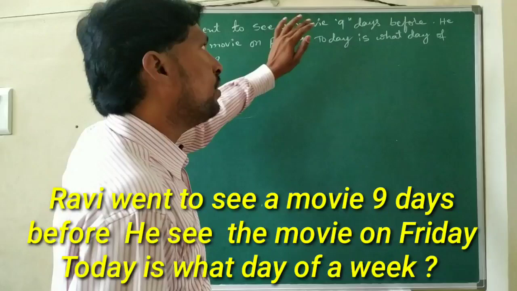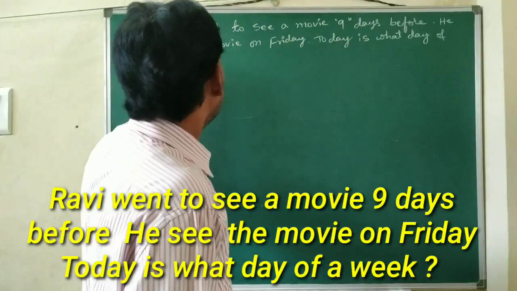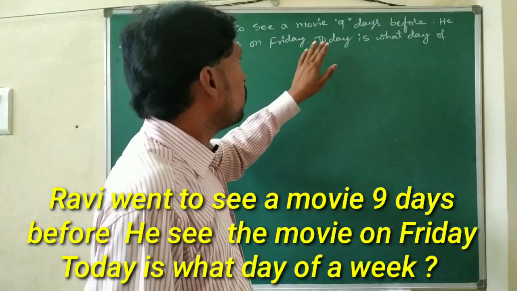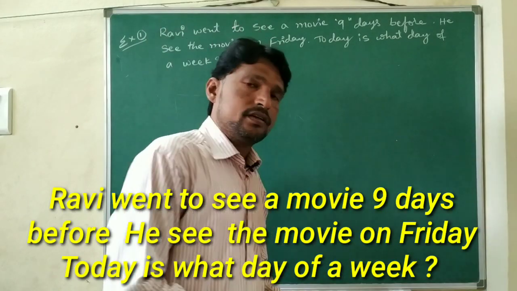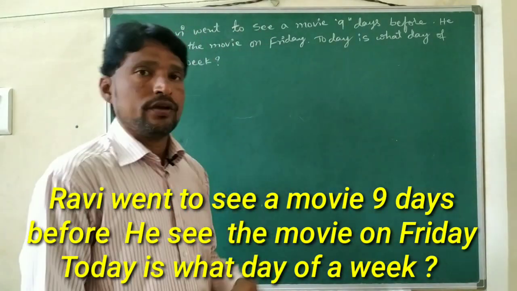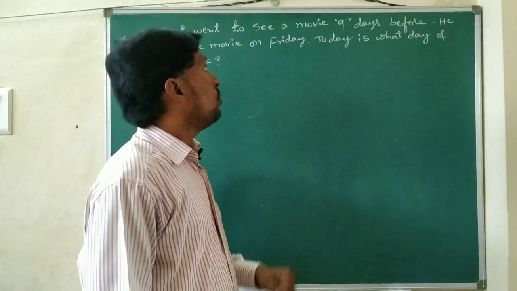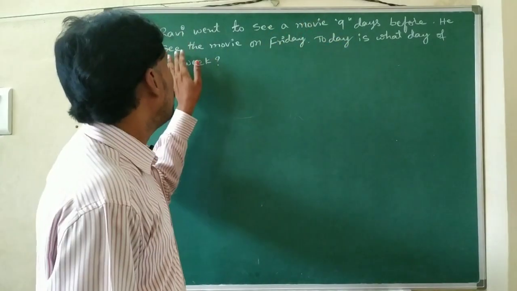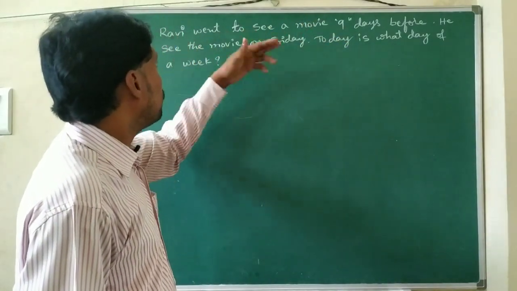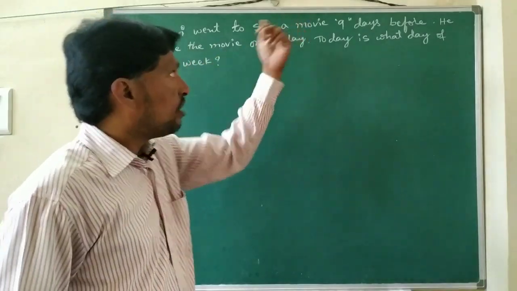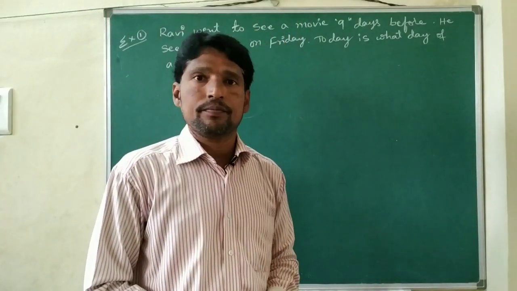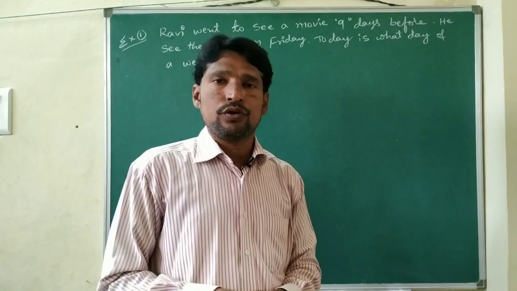Let us see example number 1. Ravi went to see a movie 9 days before. He saw the movie on Friday. Today is what day of the week? So we need to find today. Nine days before, Ravi went to the movie, and it was Friday. So what day is it today?